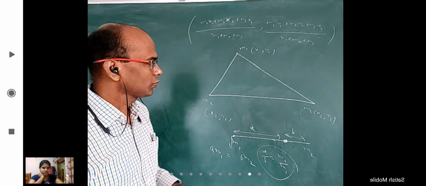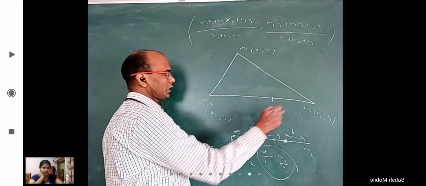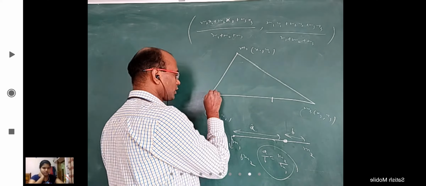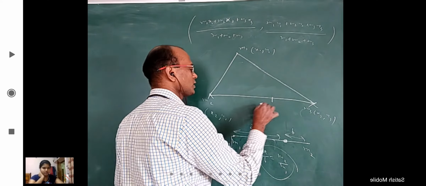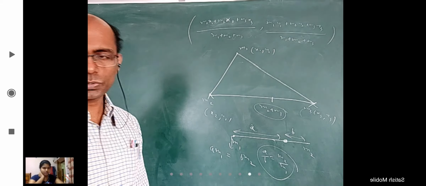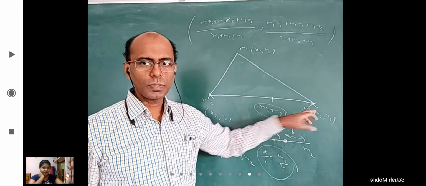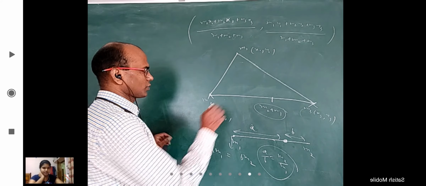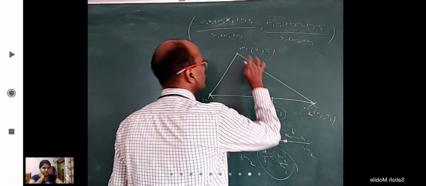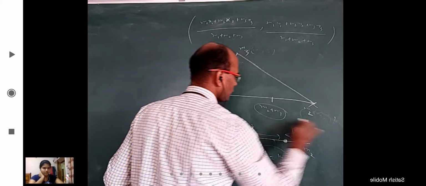So now what does it mean? You can identify a point on this line which is dividing in the ratio m3 is to m2, and remove these masses and keep a mass of m2 plus m3 there. Is it okay? I want to find the center of mass of these three, but first what I will do is, if you are not comfortable, let me write m1 here, m2 here and m3 here.